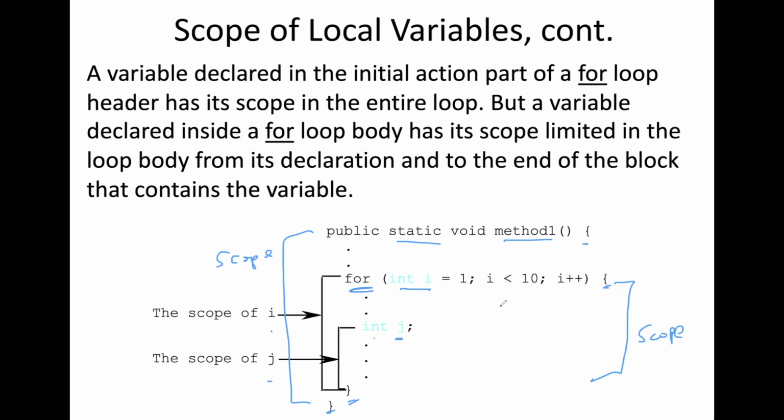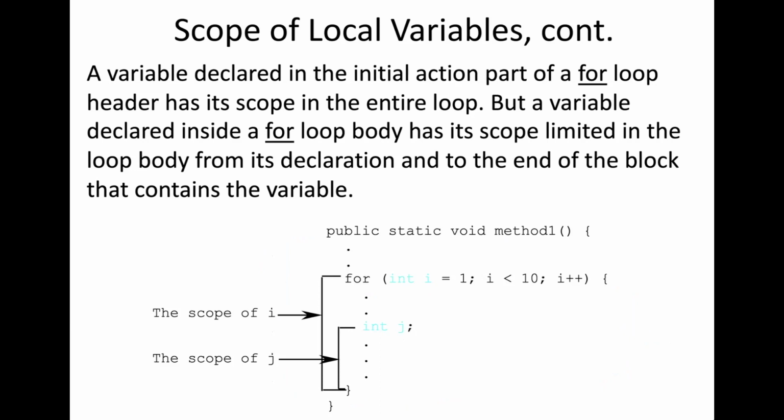This means that both i and j are visible inside this loop scope. When your loop exits, let's say if you want to use j or i after this closing curly brace, your code would not know what i and j are, because both i and j are local variables inside this for loop, not outside of it. So this is one example of the scope of local variables inside a loop.